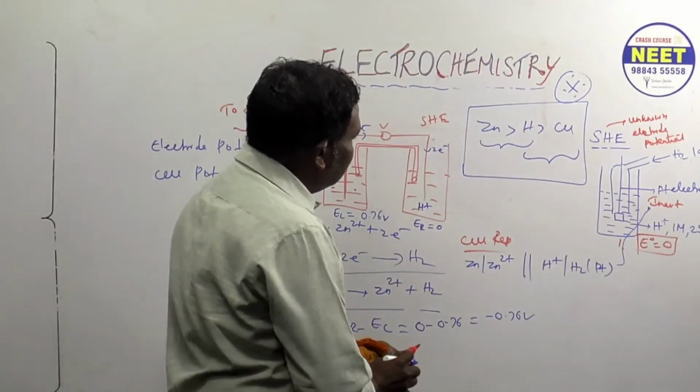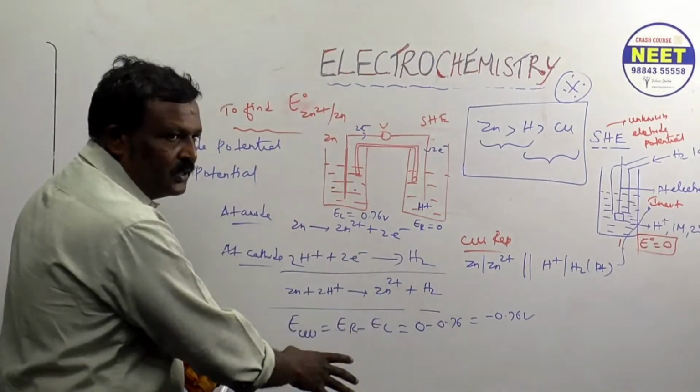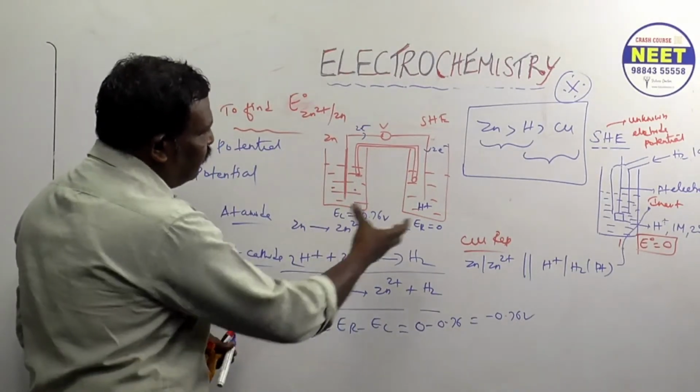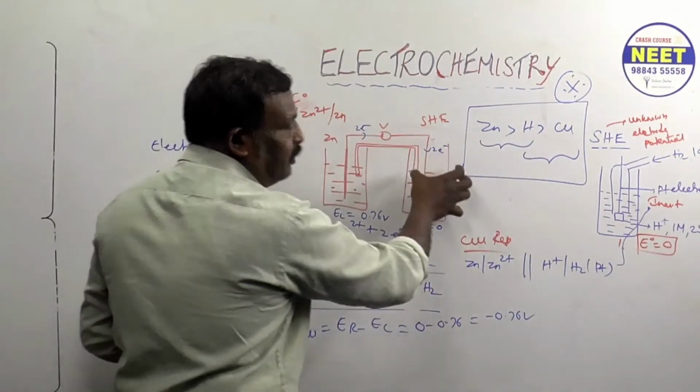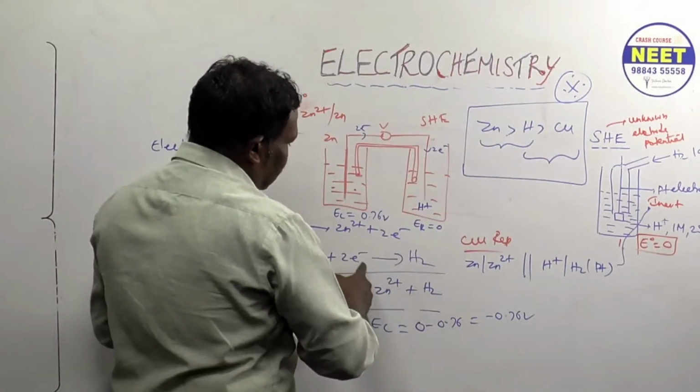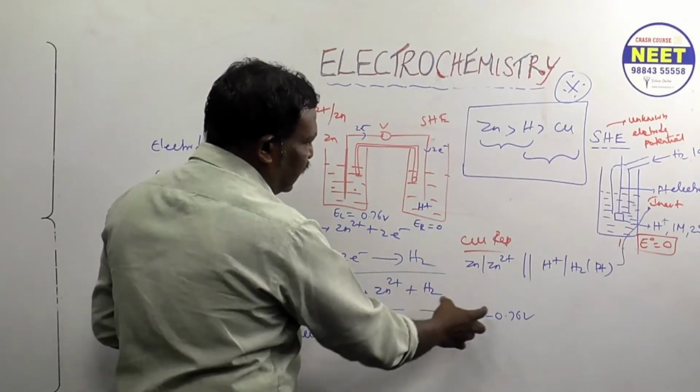Likewise, we found the zinc electrode potential. The same method we have to apply for copper also: hydrogen on the left hand side, copper on the right hand side. If you do this, we get some potential.